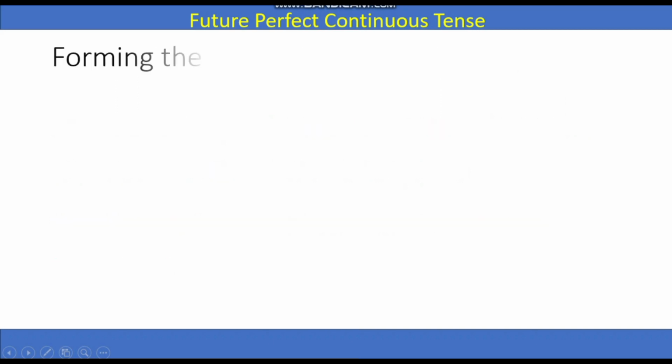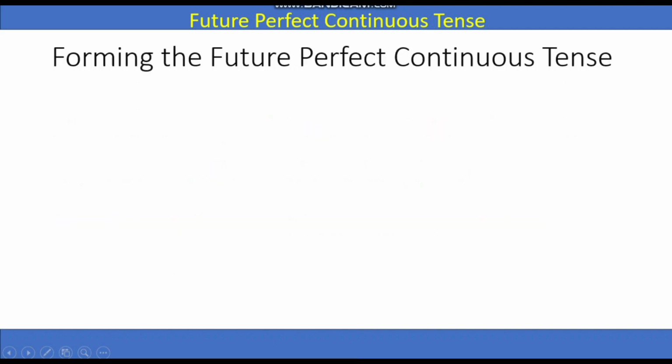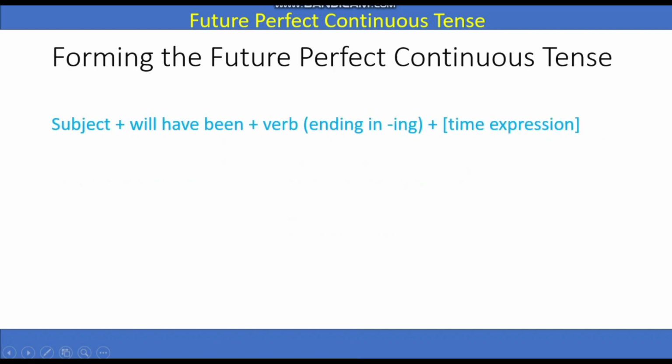Now we will look at the formation of the future perfect continuous tense. How can we make the future perfect continuous tense? We will now come to know its structure: subject plus will have been plus verb ending in ing. You know that the subject is the doer of an action, plus will have been is the helping verb, and plus the main verb ending in ing, because it is perfect continuous.